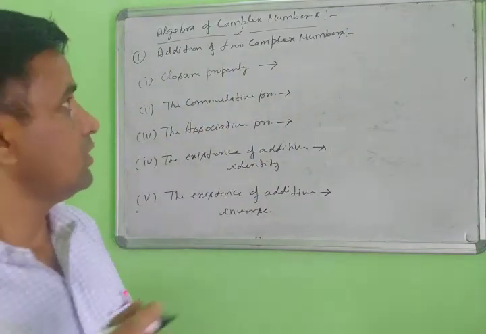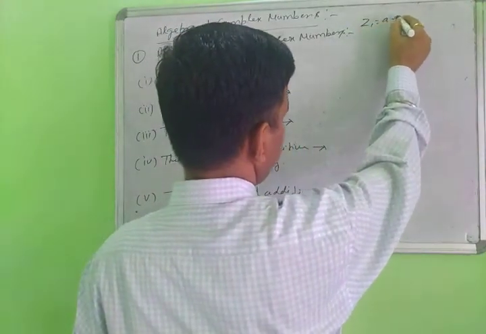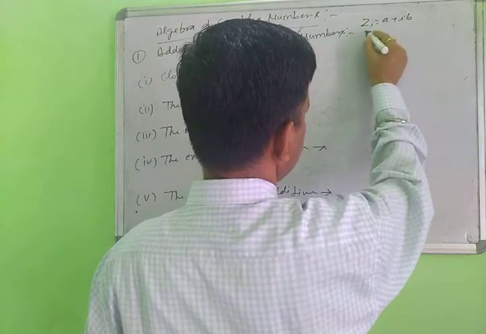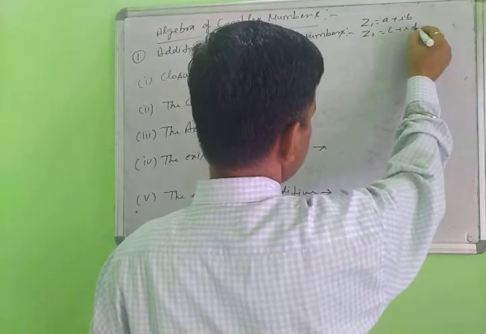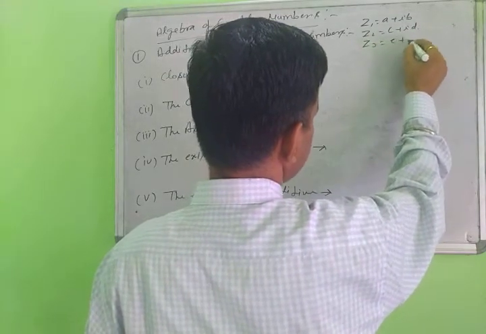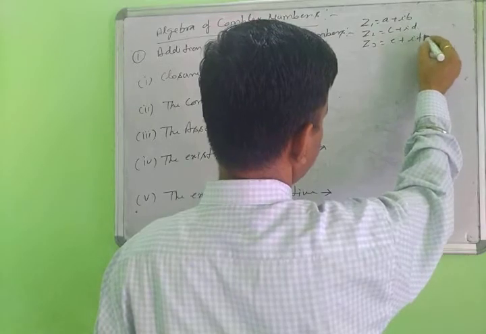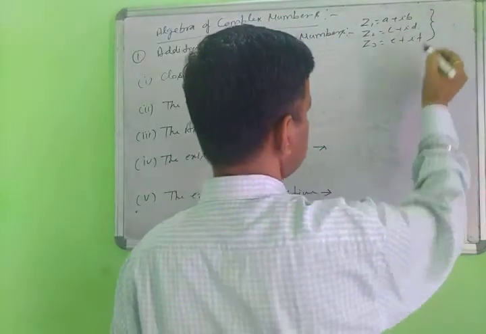Suppose you take Z1 equal to A plus iota B, Z2 equal to C plus iota D, and Z3 equal to E plus iota F. Suppose you take three complex numbers, Z1, Z2 and Z3.